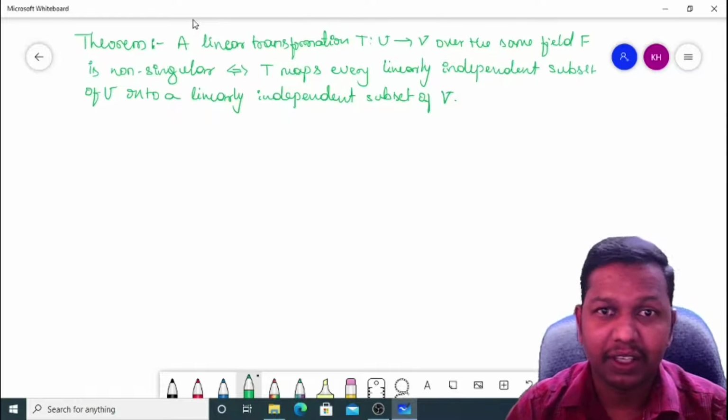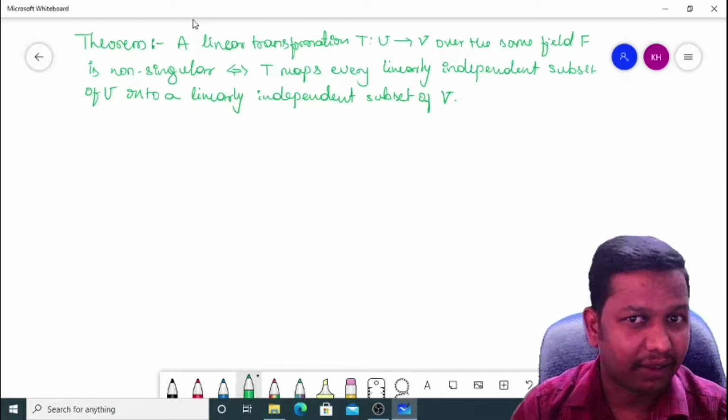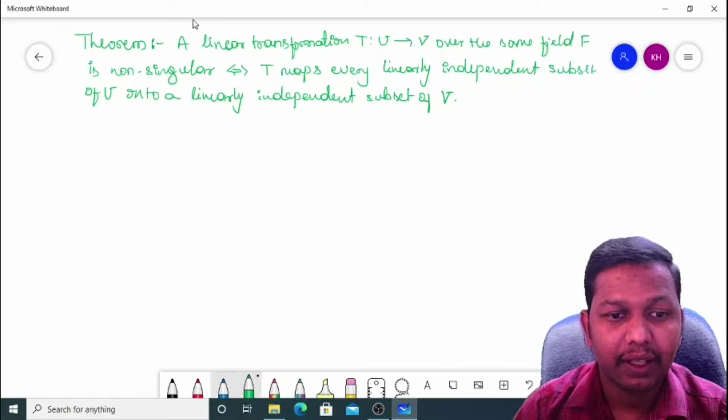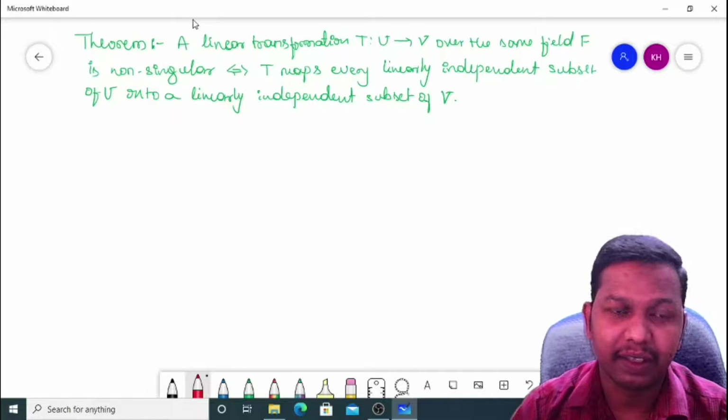Let's see one theorem related to singular and non-singular linear transformation. The statement of the theorem is like this.